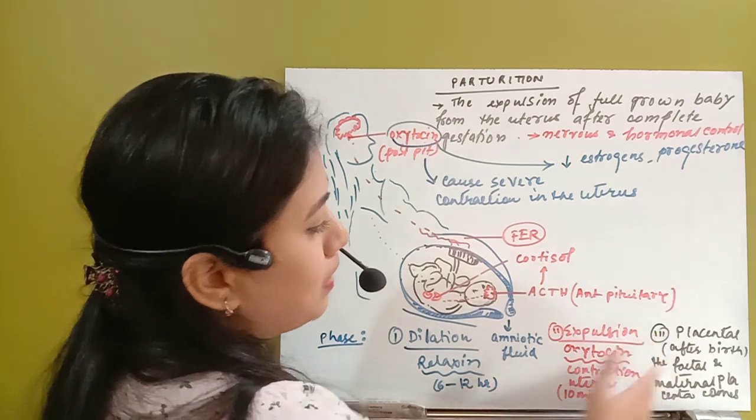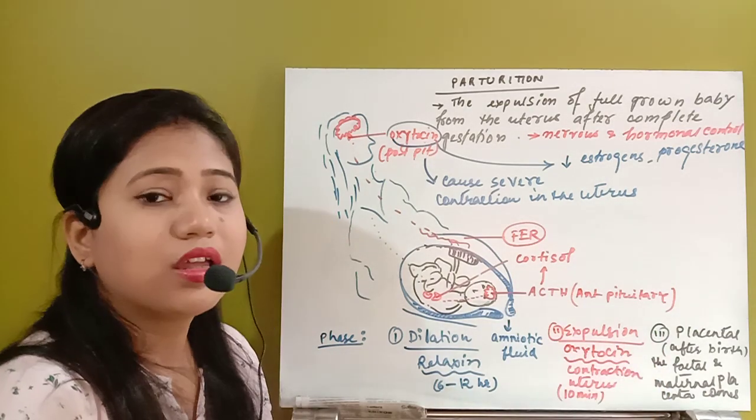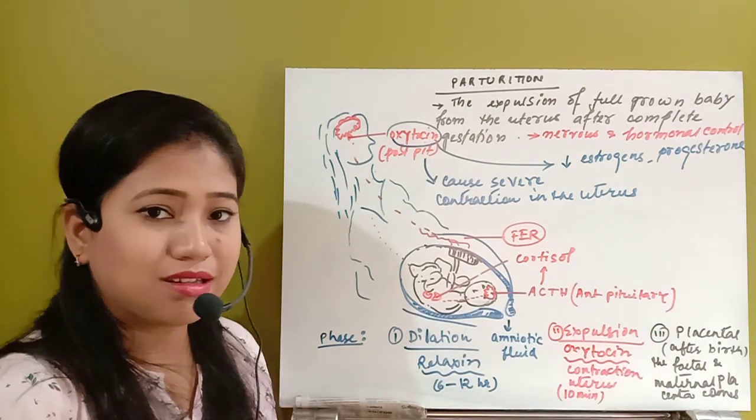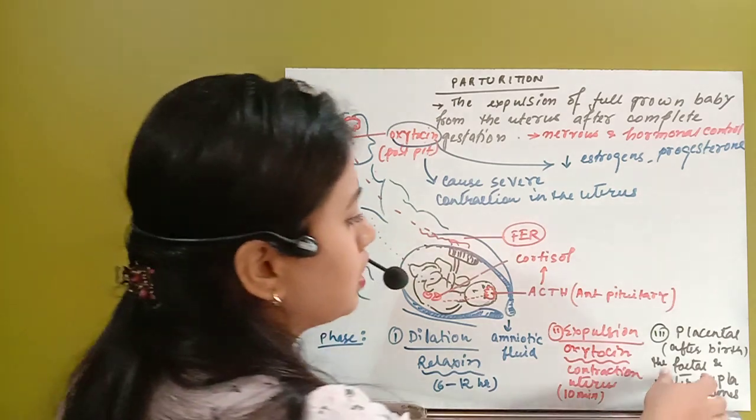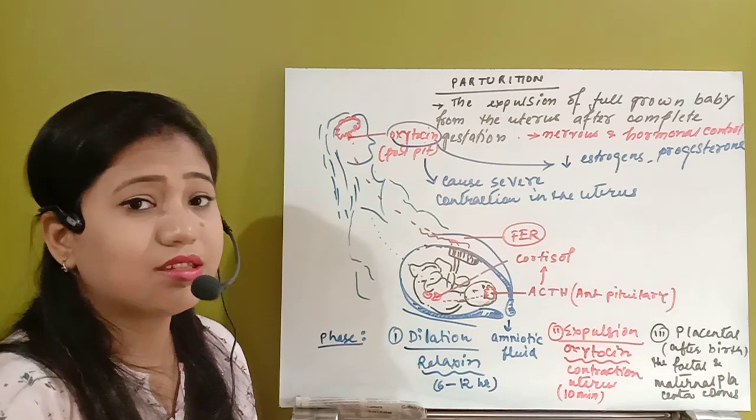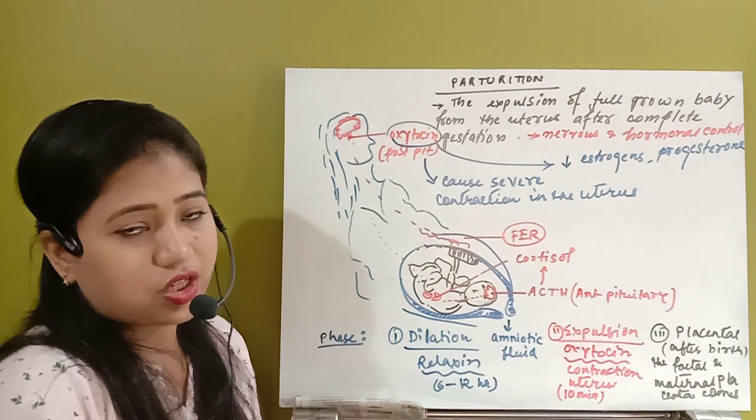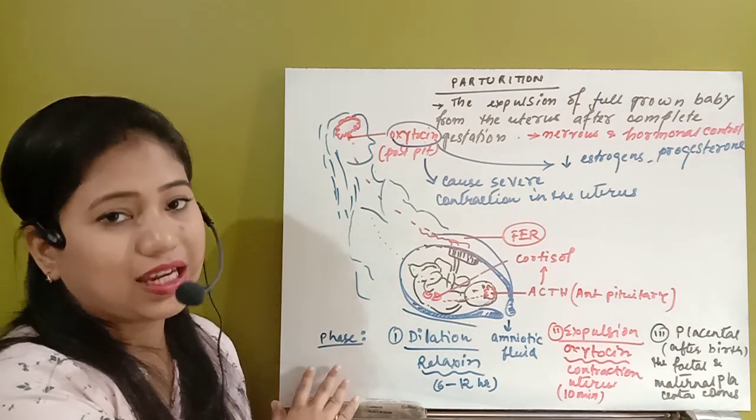Then after that, in the placental phase, within half an hour, both the maternal and the fetal placenta will just come outside. That is included in the placental phase. That is the process of parturition. After that, we'll see the lactation period.